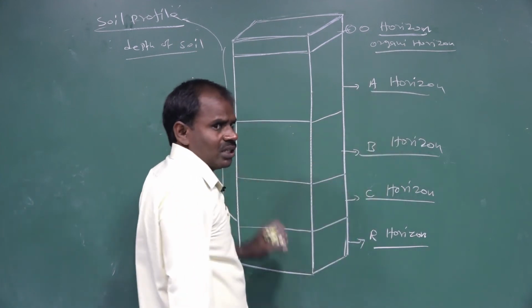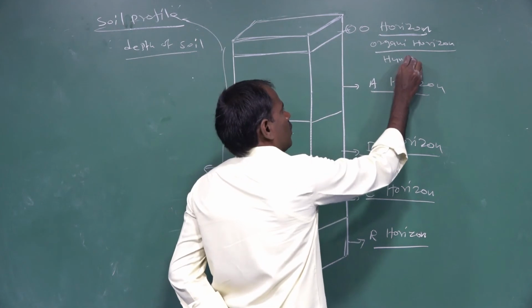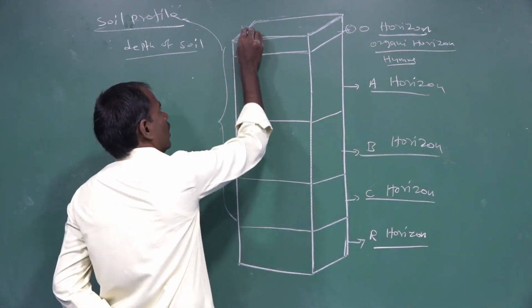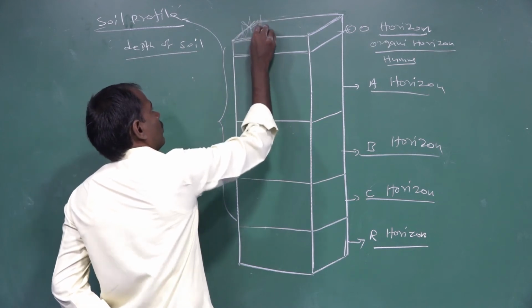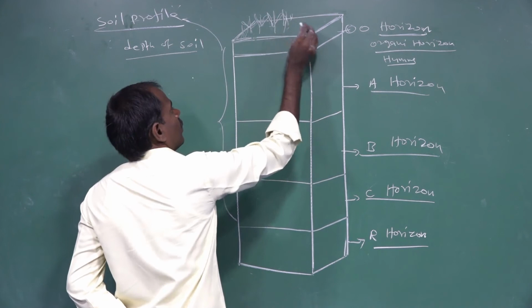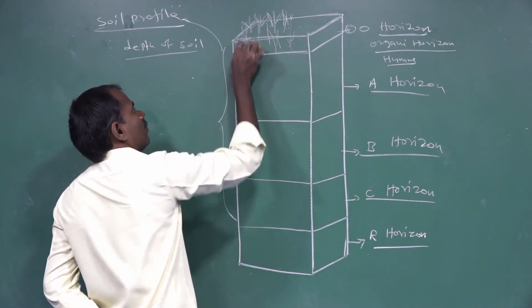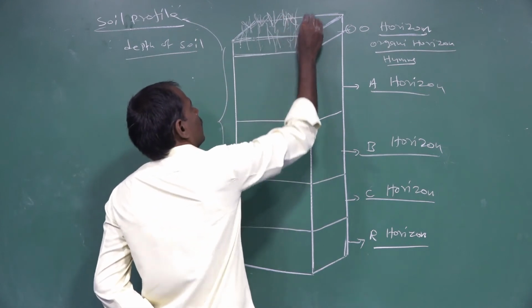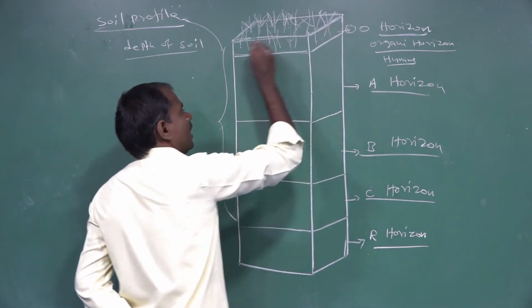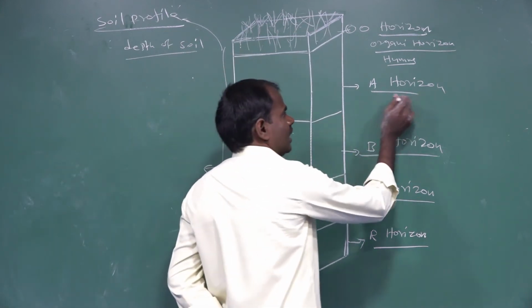This organic horizon contains only humus. It comes from the growth of plants, fresh and dead. The next one is the A horizon.